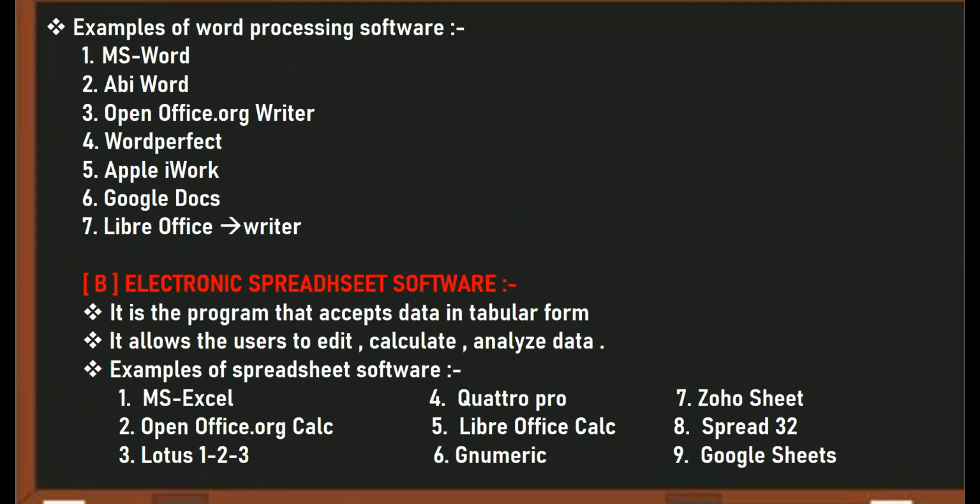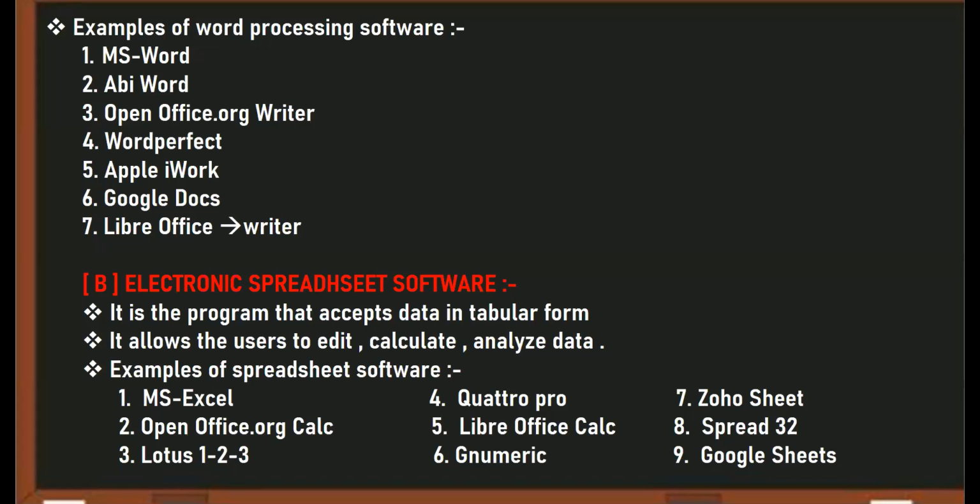And what are the various examples of word processing software? MS Word, Abiword, OpenOffice.org Writer. Beta, remember one thing. Never write OpenOffice.org alone. Write OpenOffice.org Writer if you are giving an example of word processing.